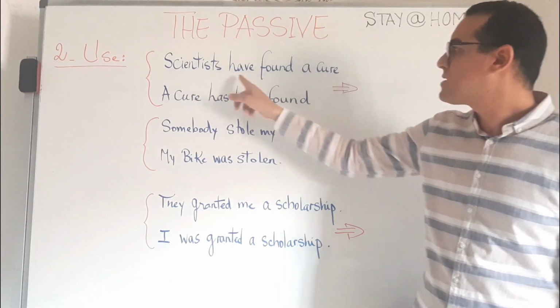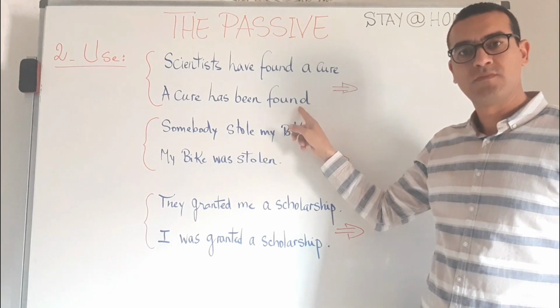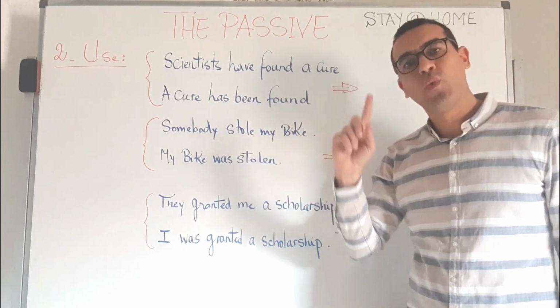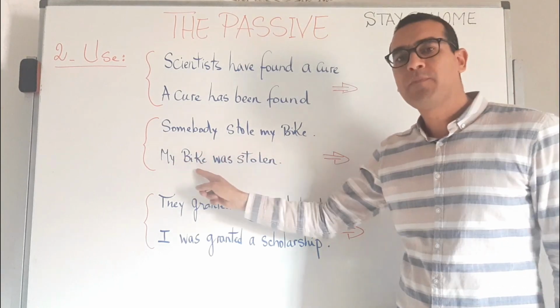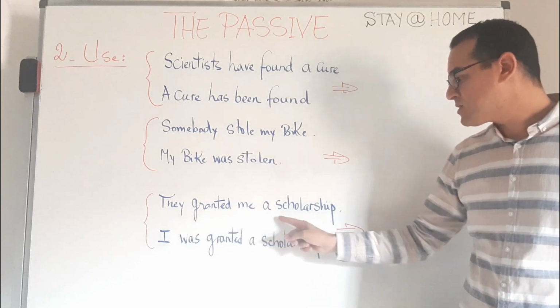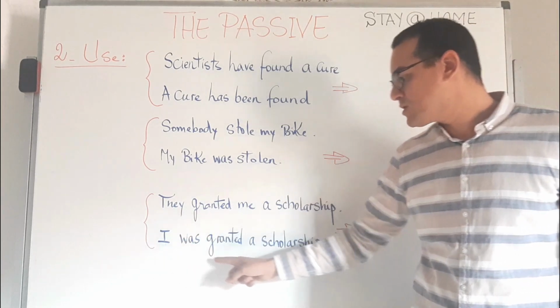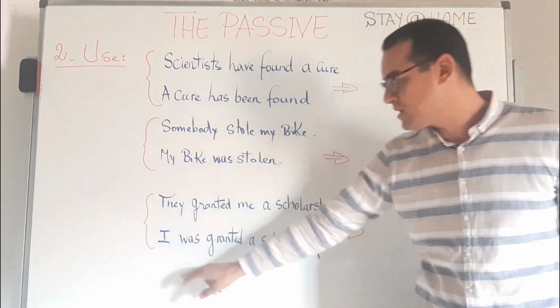So we have: Scientists have found a cure. A cure has been found. Somebody stole my bike. My bike was stolen. They granted me a scholarship. I was granted a scholarship. We have a second transformation, a second possibility, in the third sentence.